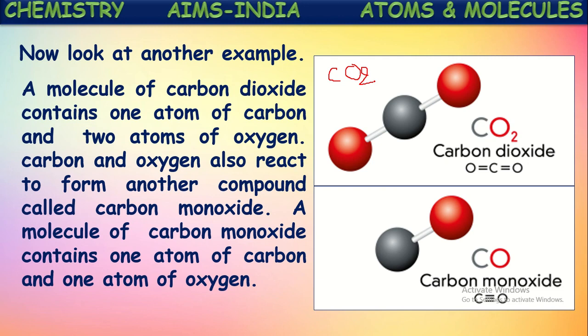Now, what will be the molecular formula for carbon monoxide? Let us follow the same steps as earlier. First, the elements present in this compound are carbon and oxygen, and we write the symbols of those two elements. Next, how many atoms of these elements are present? Carbon monoxide contains one atom of carbon and one atom of oxygen in each molecule. So both are one here, and we need not mention those numbers. Simply, the molecular formula becomes CO. CO is the molecular formula of carbon monoxide. Got it?